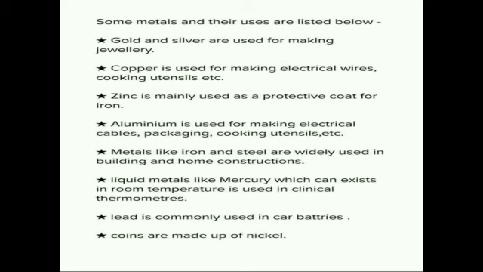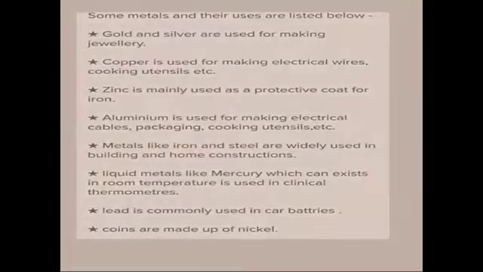Zinc is mainly used as a protective coat for iron. Aluminium is used for making electrical cables, packaging, cooking utensils, etc. Metals like iron and steel are widely used in building and home constructions. Liquid metals like mercury, which exists in liquid form at room temperature, are used in clinical thermometers. Lead is commonly used in car batteries and coins are made of nickel.